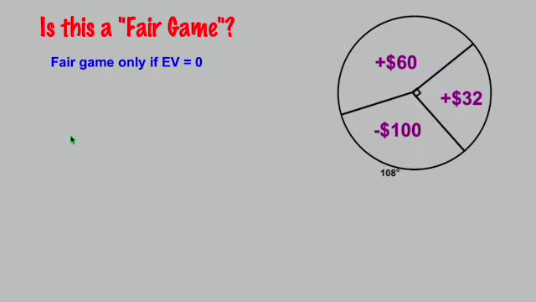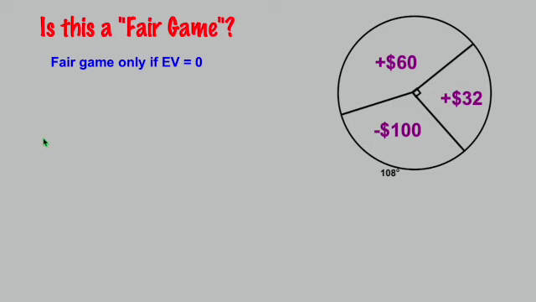Now we're going to look at, once again, finding the expected value, but also adding another layer on called, is this a fair game? By definition, a fair game is only true if the expected value is 0. If it winds up being a negative number or a positive number, it would not be considered a fair game, either for the person playing or the person who's actually setting up the game, in Vegas, that you would be called a dealer.